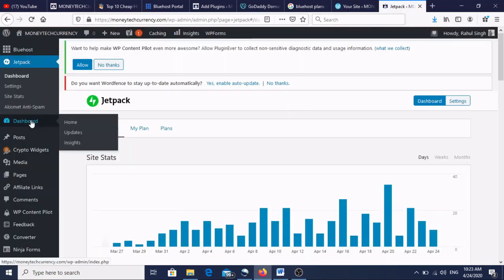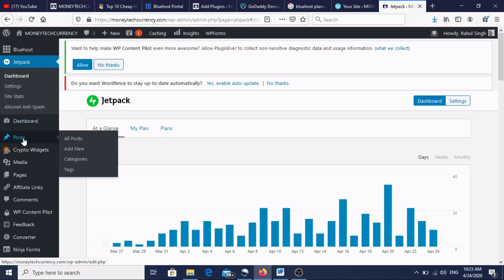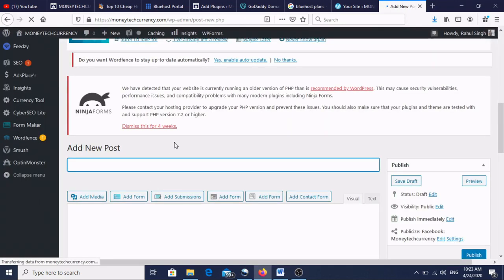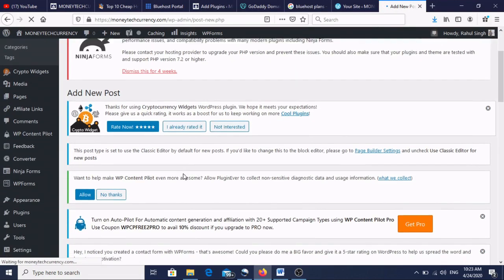In this dashboard, these are the posts, like how we can write on our website. Add new, I'll show one example quickly. See, add new post. Just see carefully.